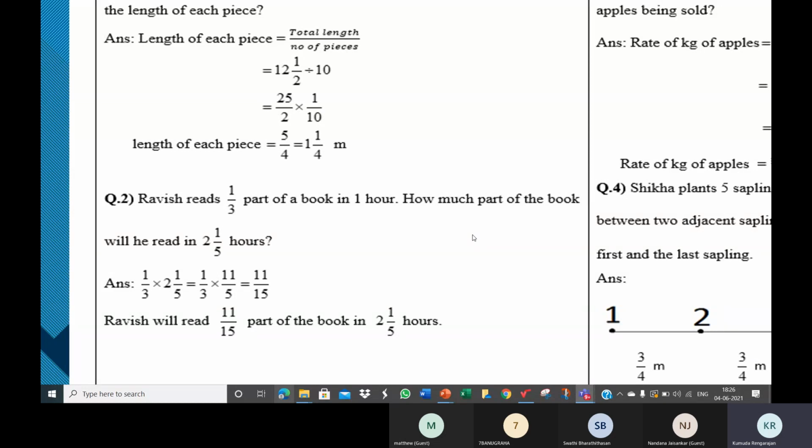Now, the answer for the second one. 2 1 by 5. Is it right? I'm sorry, 11 by 15. Is it right? Yes, ma'am. I also got that. Okay. Children, if you have any doubts, please ask me in simplifying. If you feel why it's not like that, like this, please ask me.